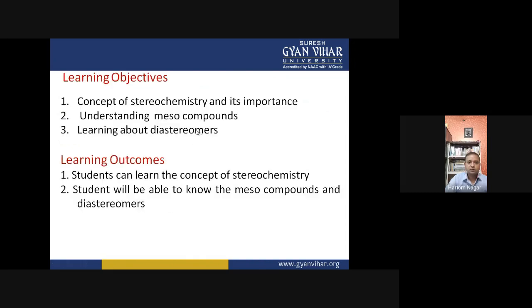Learning objective of this lecture: concept of stereochemistry and its importance, understanding the meso compounds, and learning about diastereomers. The student would learn the concept of stereochemistry and will be able to know the meso compounds and diastereomers by attending this lecture.